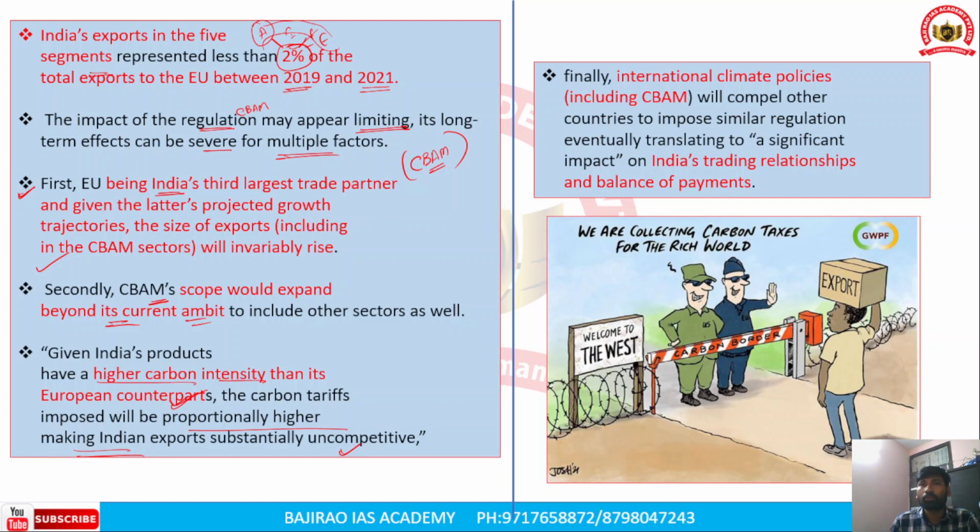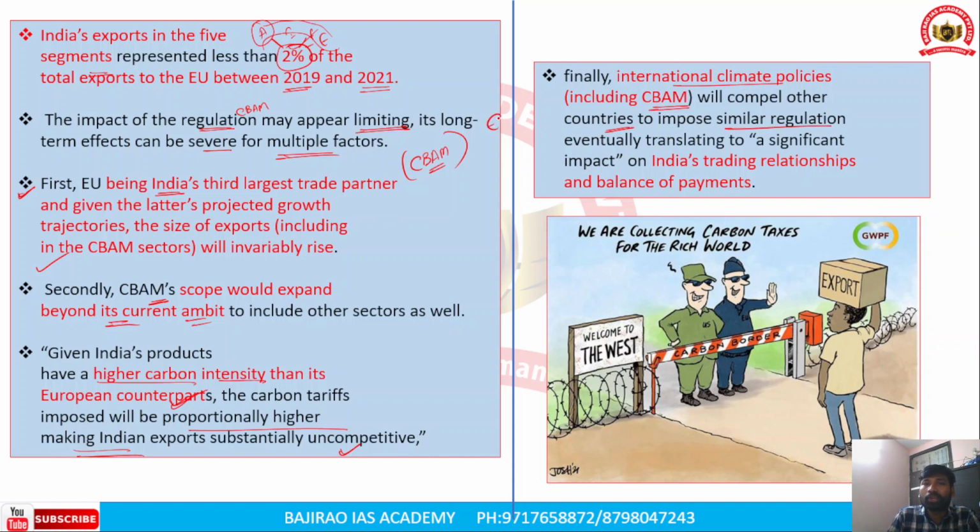That makes India's products more uncompetitive and reduces overall exports to the European Union. Finally, international climate policies, including the carbon border adjustment mechanism, will further compel other countries, like least developed countries, developing countries, or countries which are part of the global south, to impose similar regulation.